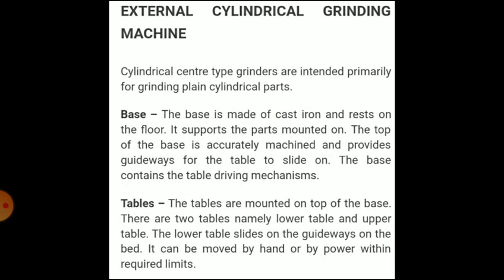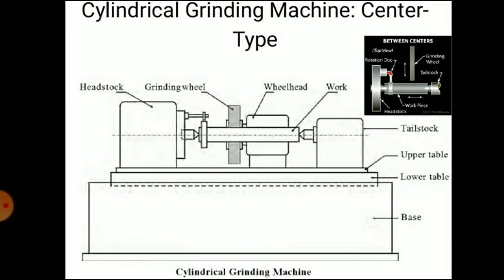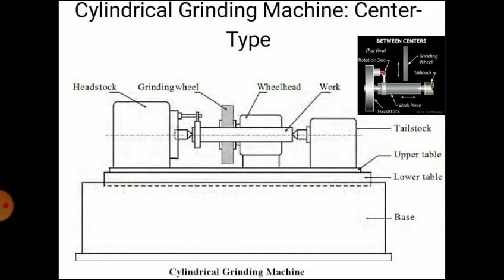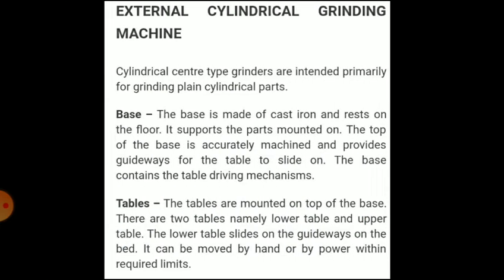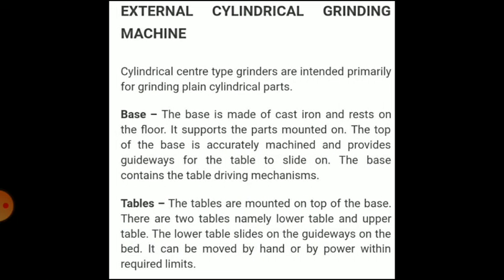Center type cylindrical grinders are intended for grinding plain cylindrical parts, although they can also be used for grinding contoured cylinders, fillets, and even cams and camshafts. The workpiece is usually held between centers or a chuck. The tailstock can be adjusted along the slots of the work table to suit the length of the workpiece and can be clamped at the desired position.